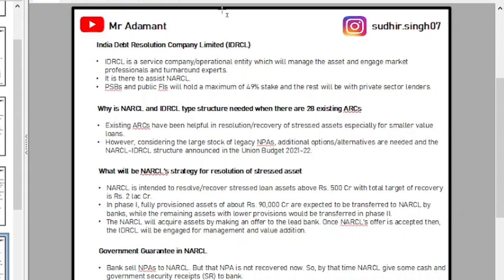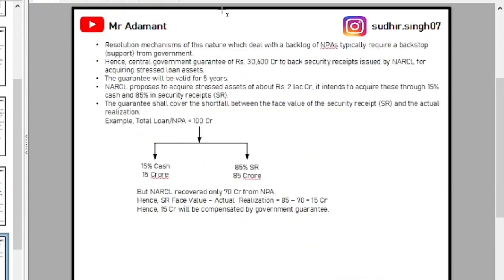Whenever NARCL takes that high value of NPA loans, 15% cash will be given by NARCL to those banks, and 85% of the money will be guaranteed by government security receipts, which we call government SRs. The central government guarantee for these NPAs taken by NARCL is rupees 30,600 crore, and the government guarantee will be valid for 5 years only.